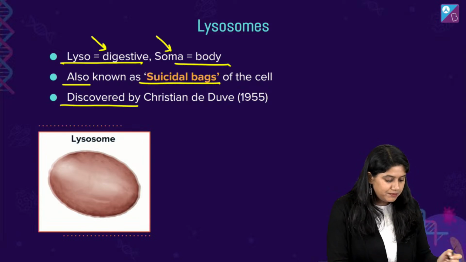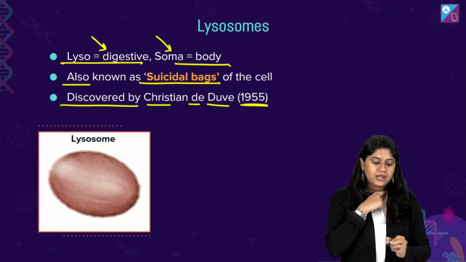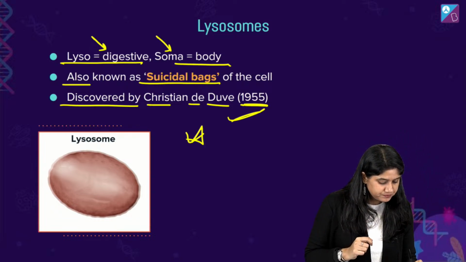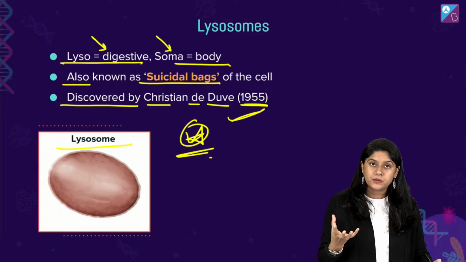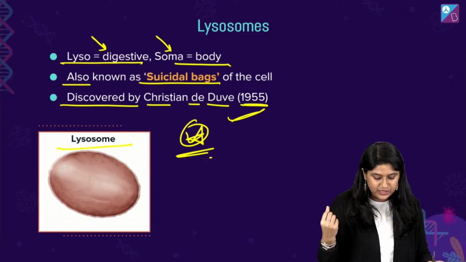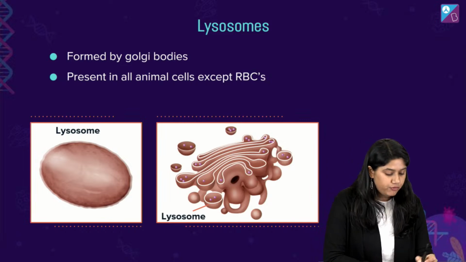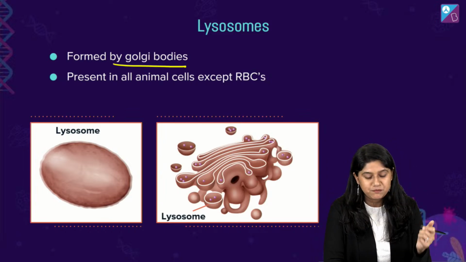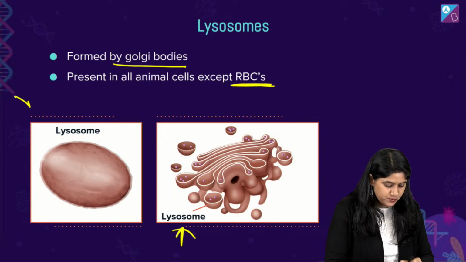And they were discovered by Christian de Duve in the year 1955. Remember the year, everyone. Okay. Now we all know that lysosomes are formed from the Golgi apparatus or the Golgi bodies. Now let's discuss the important functions of it. They are formed by the Golgi bodies and they are present in all the animal cells except the exception, the RBC.